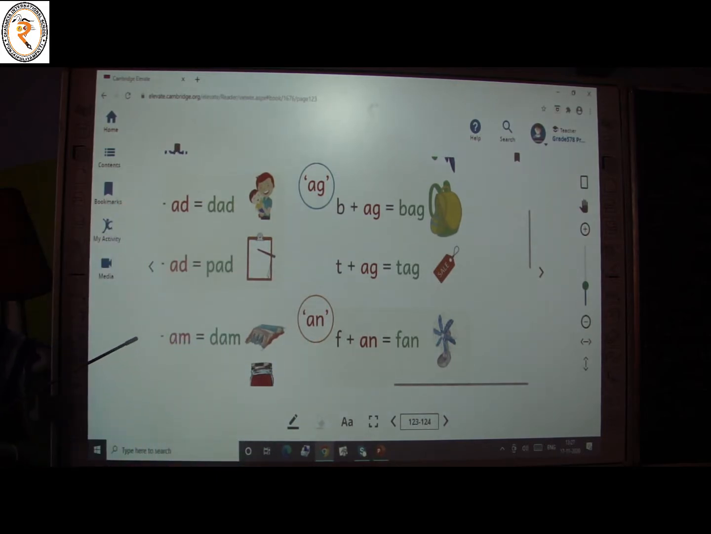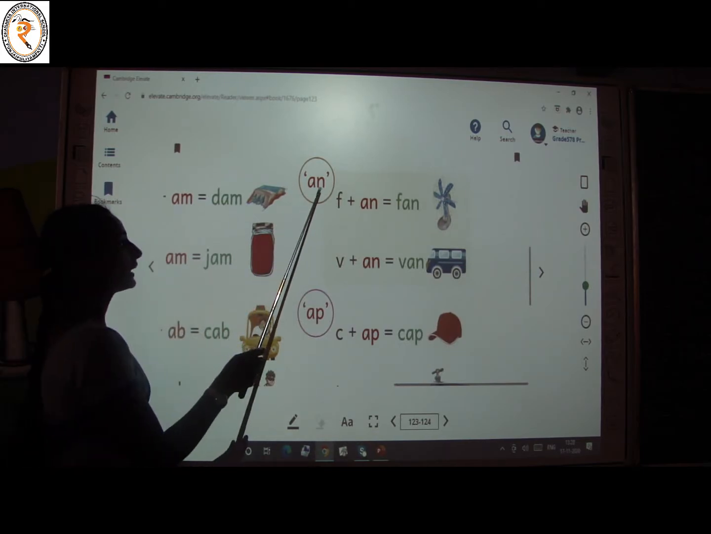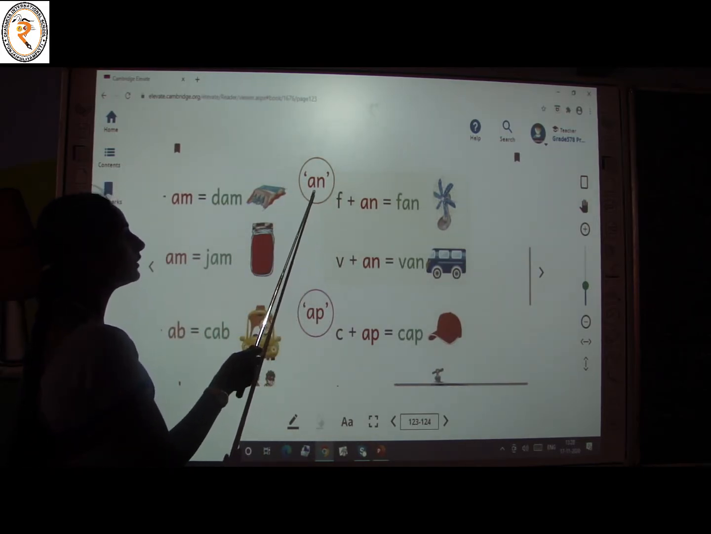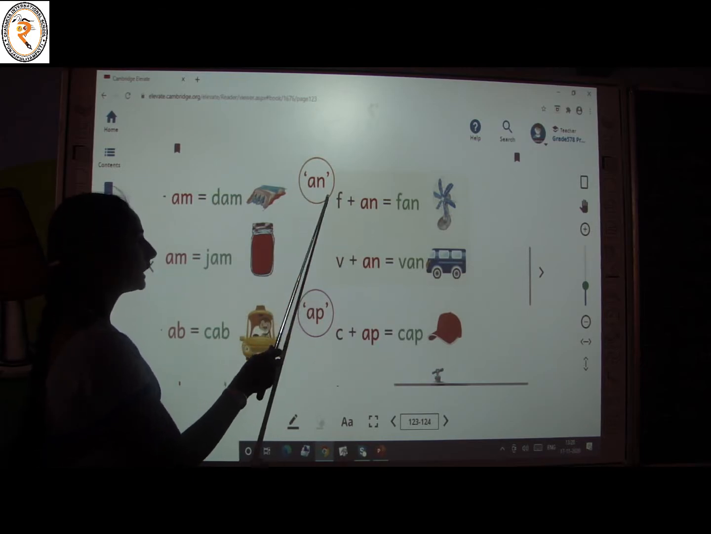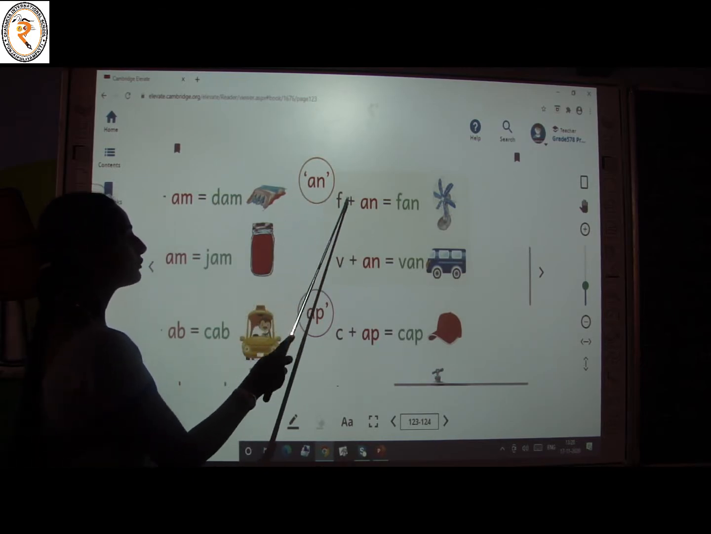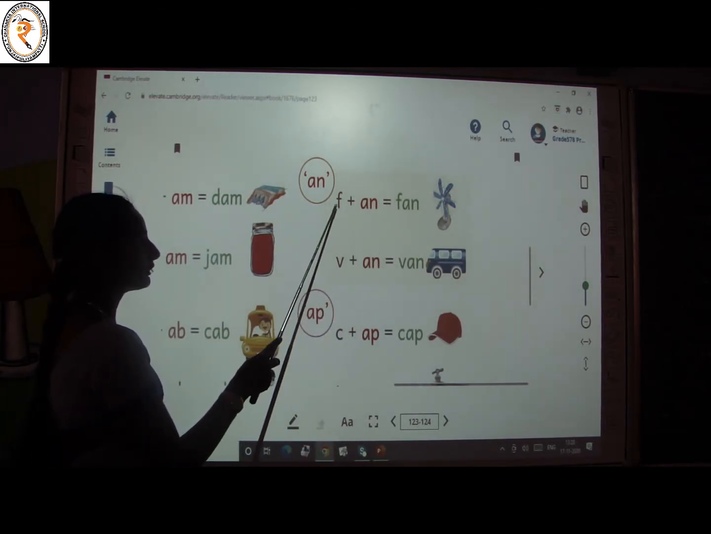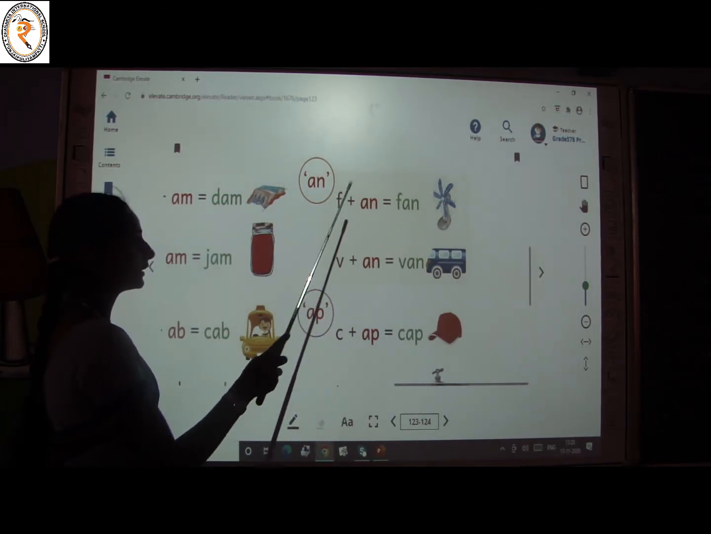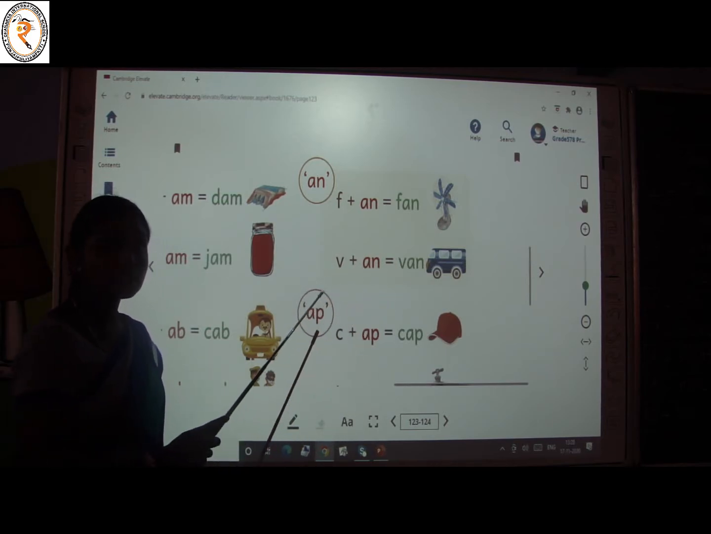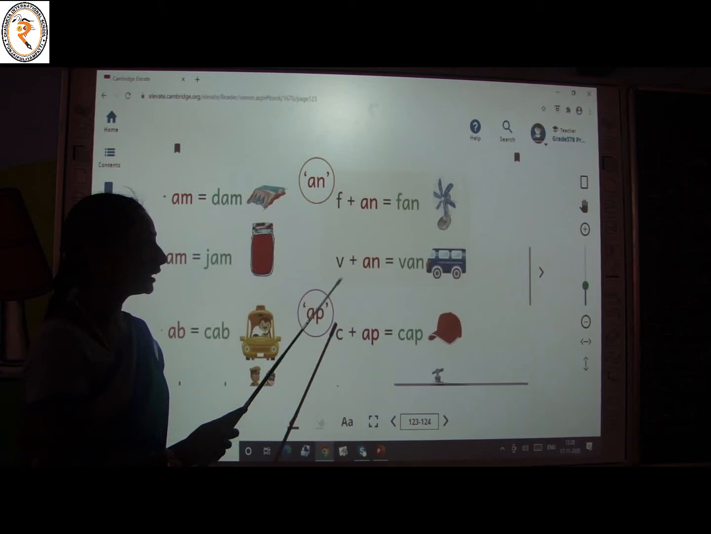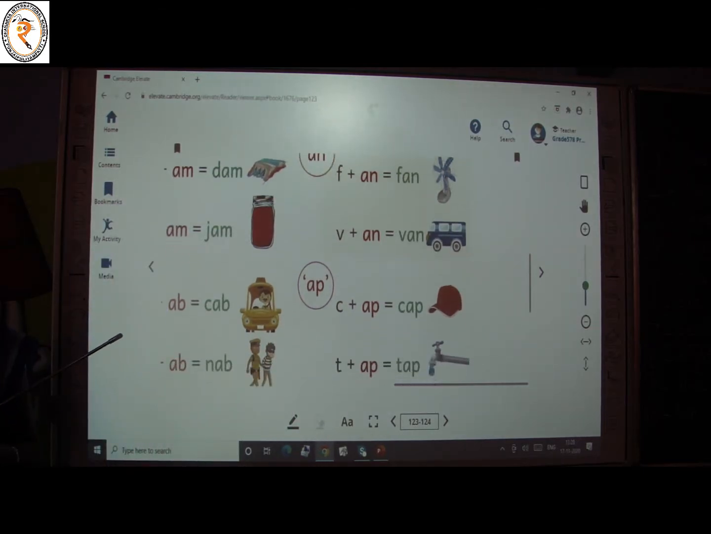Let's see the next one. That is and. Yes, children, we have to read these two letters together as and. Now F is added to and. That gives the sound fan. If plus and, fan. V is added. What is the sound of the letter V? Iv plus and, van.